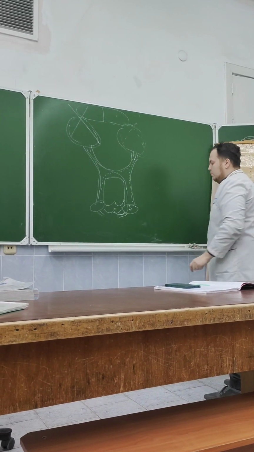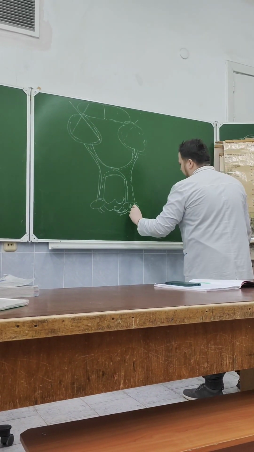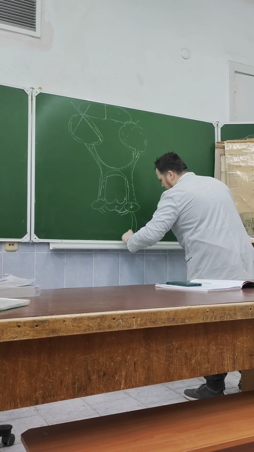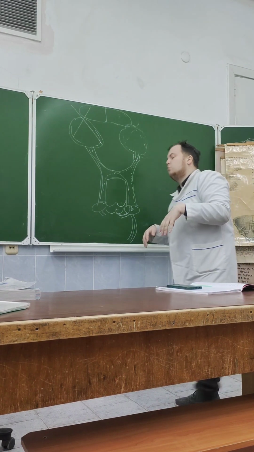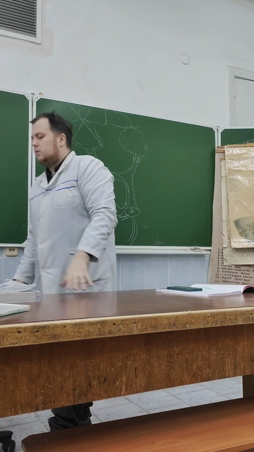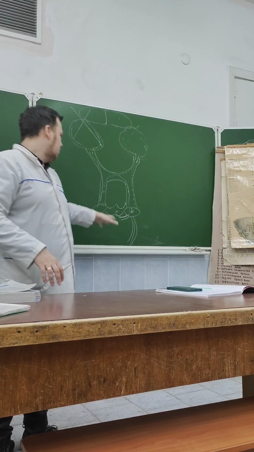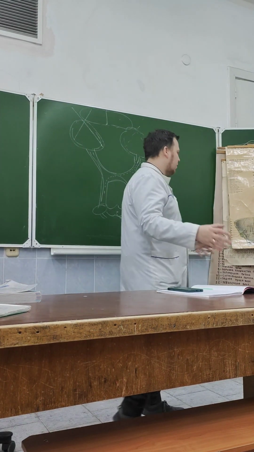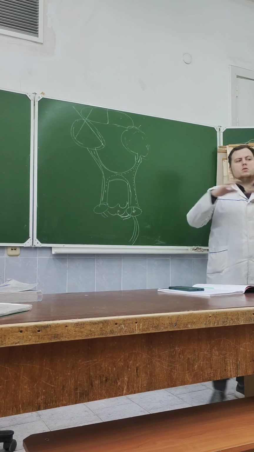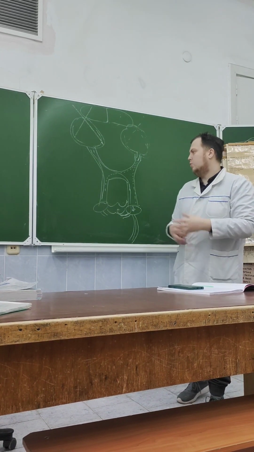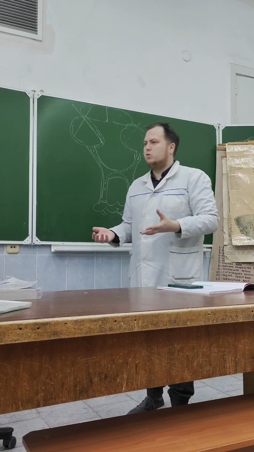From the geniculate bodies, we have the optic radiation, which passes through the posterior limb of the internal capsule to the cortex of the occipital lobe, which surrounds the calcarine sulcus, where we have the cortical center of vision.